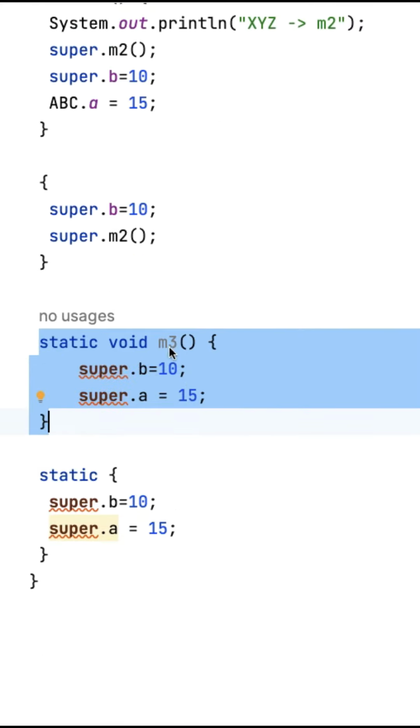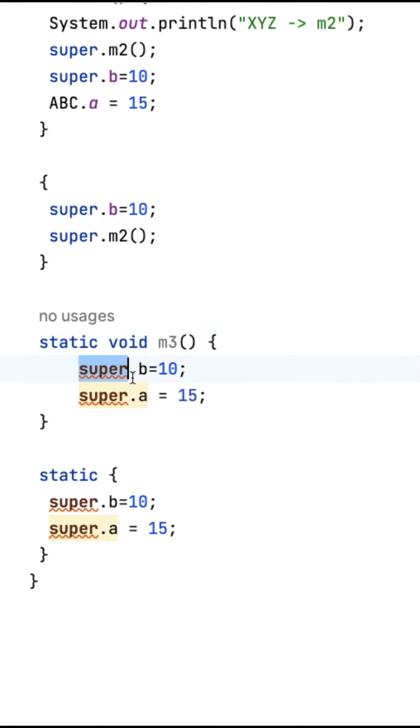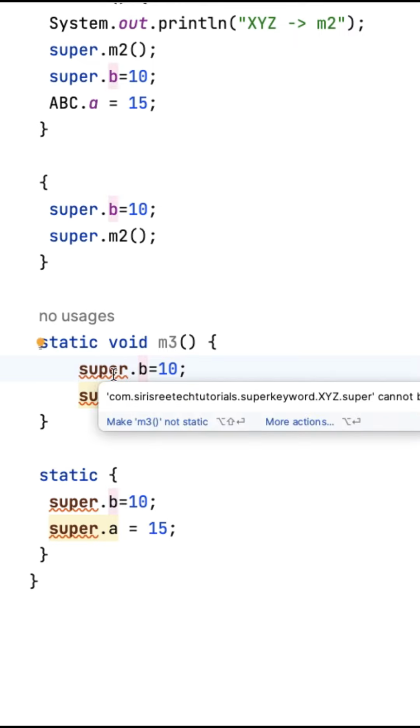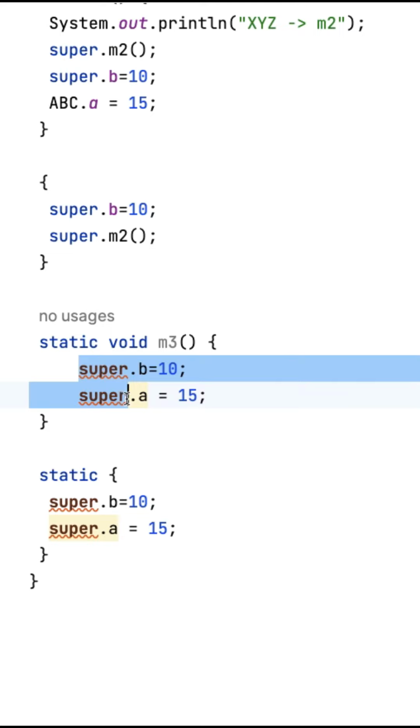I created a static method m3 in the XYZ class, and I am trying to refer to superclass members using the super keyword, but it is not acceptable because static methods will not allow the super keyword inside them. Even in static blocks it will not be allowed.